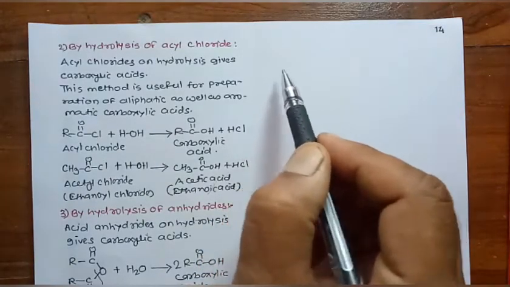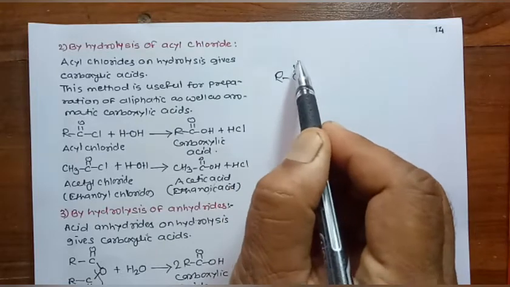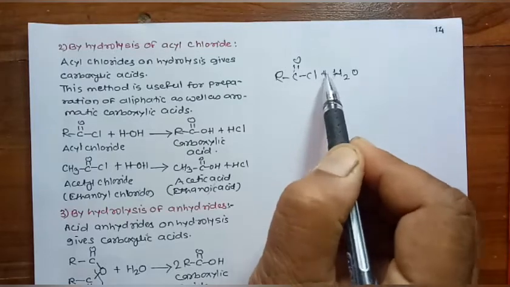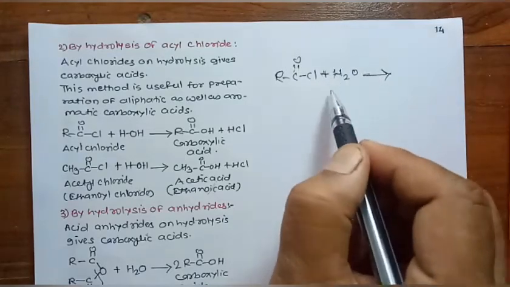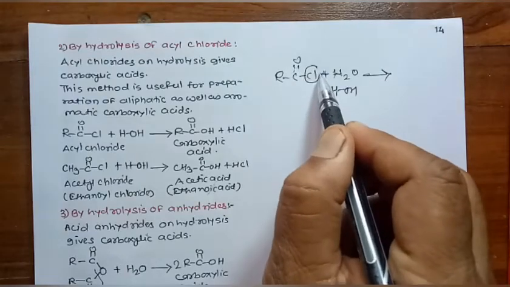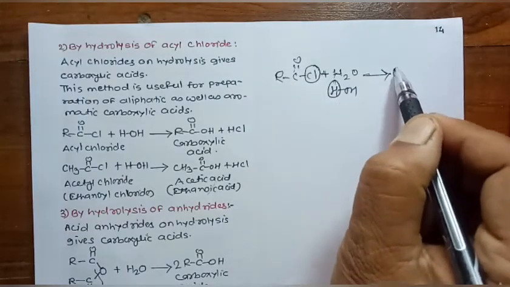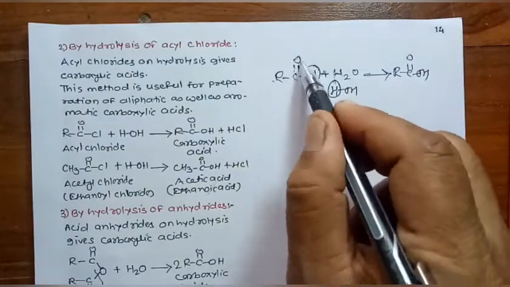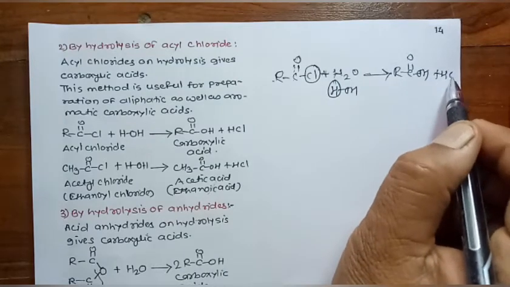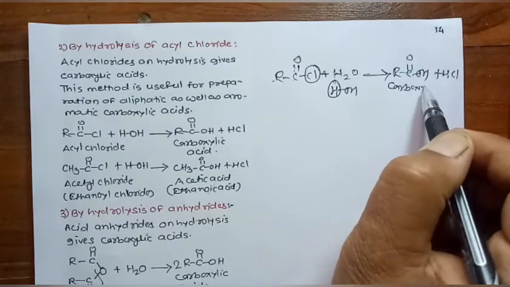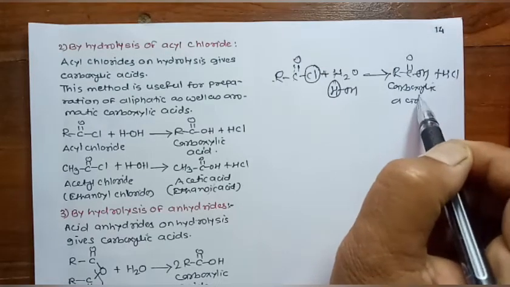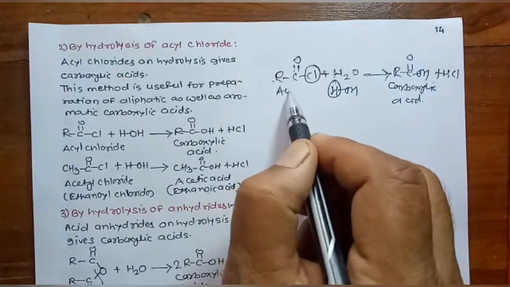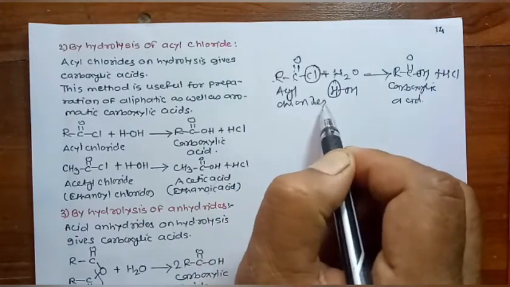The general formula of acid chlorides is like this: RC double bond OCl plus H2O. It gives, here, H2O means HOH. This Cl combines with this H, formation of HCl takes place, that will be the byproduct, and here formation of product takes place like this: RC double bond OH plus HCl. It is carboxylic acid. In this way we can convert acyl chlorides into carboxylic acids.